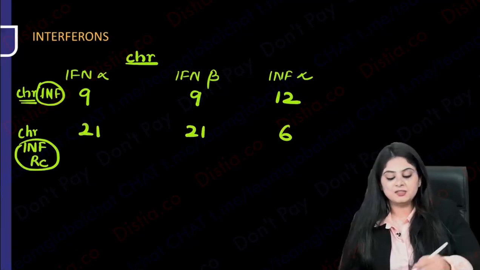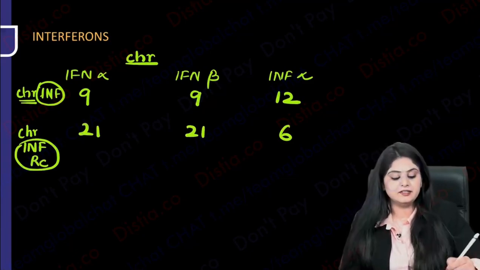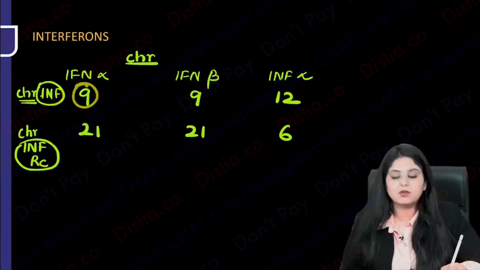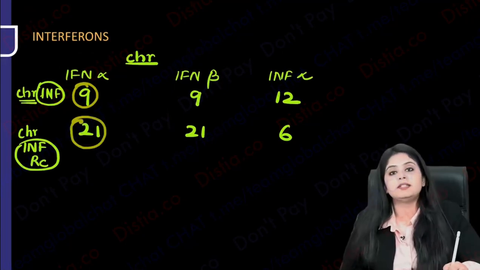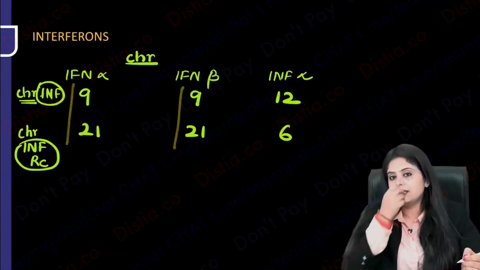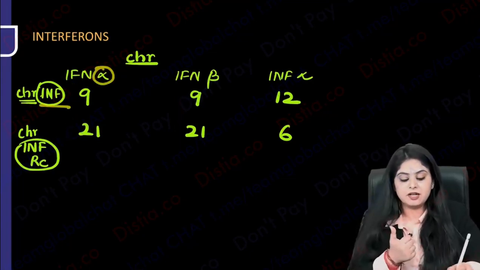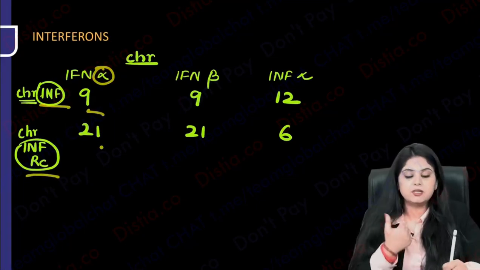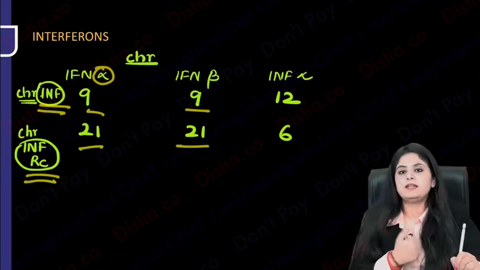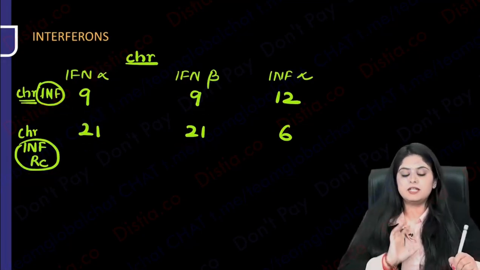How to remember? So let's read it. Rather than learning it like this, pick up 1-1 combination. Interferon alpha comes from which chromosome? Acts on the receptor that comes from which chromosome? So everywhere you're seeing 921, 921 is forming a pattern, okay? Interferon alpha comes from chromosome 9, its receptor comes from 21. Beta also comes from chromosome 9 and its receptor comes from 21. So first remember 921, 921.